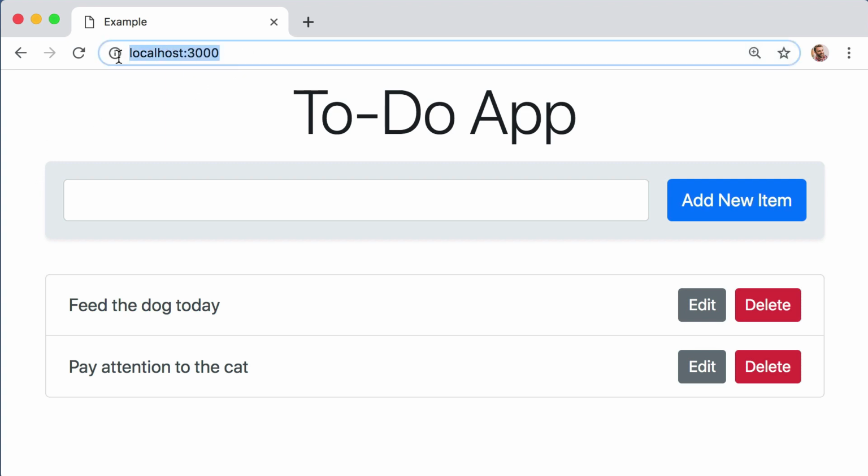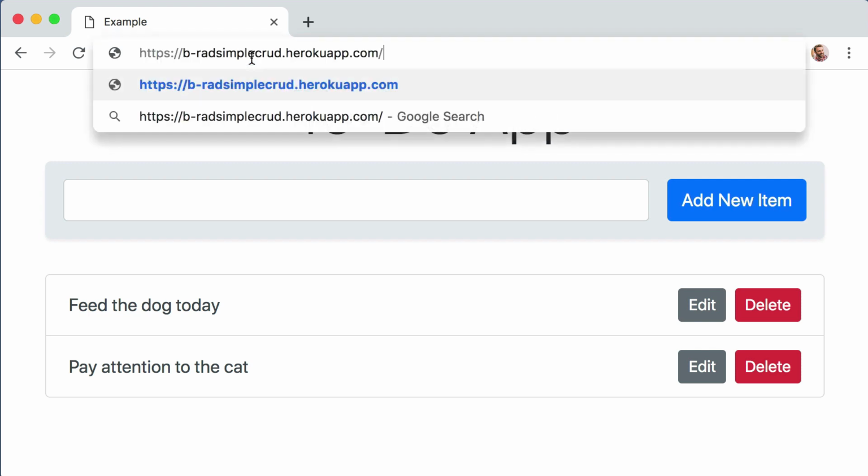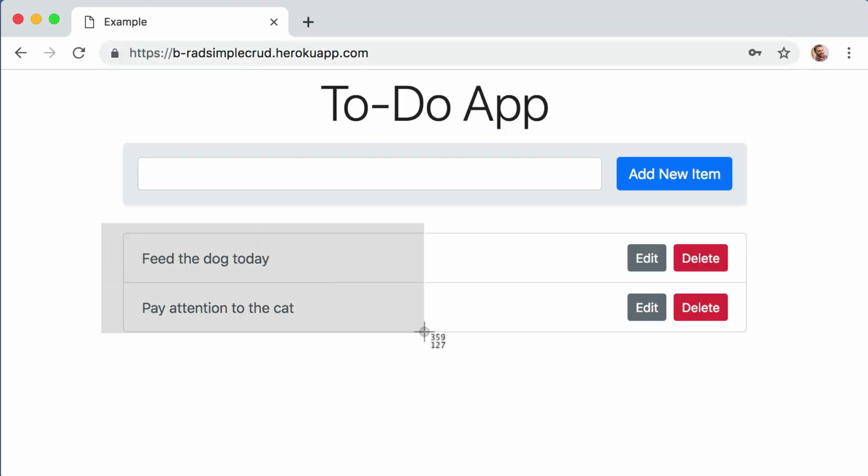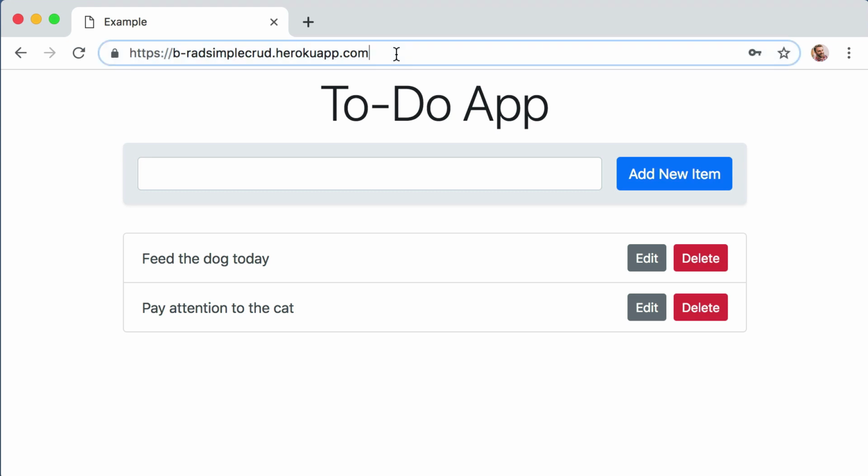Because instead of just localhost, we are also going to learn how to push this app up onto the internet so you can share it with your friends and family. So in the address bar, if I instead visit this URL, because our data and database lives in the cloud, you can access it from any device. So this is pretty fun. You will get a URL that you can share with your friends and family. This is just my example temporary URL. You will receive a new unique URL for yourself,